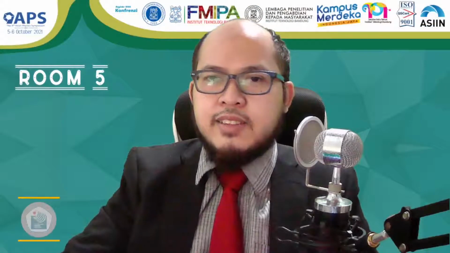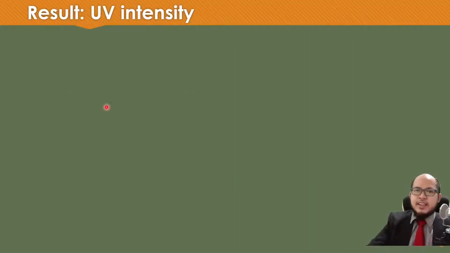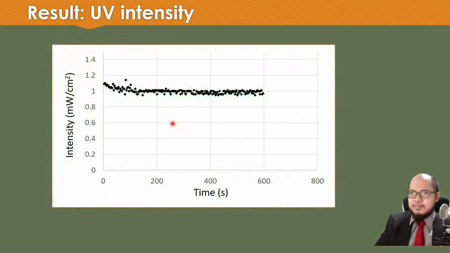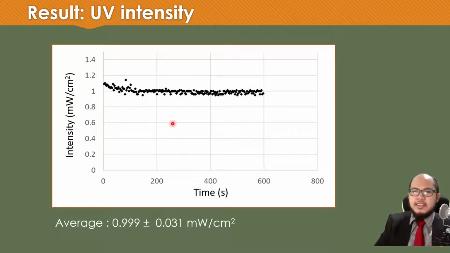Now, let's move to the result. The first result, the UV intensity result. The average intensity of the UV LED is 0.99 with the standard deviation of 0.031. So this intensity is enough to make the photocatalyst reaction.